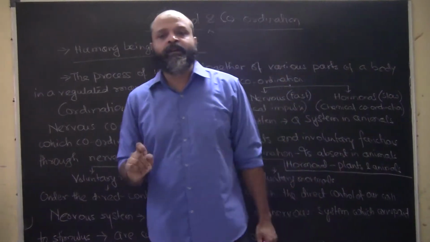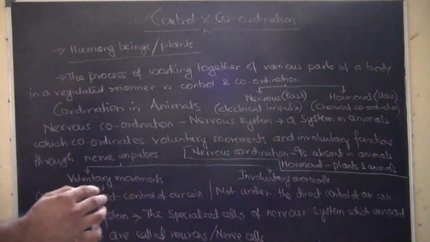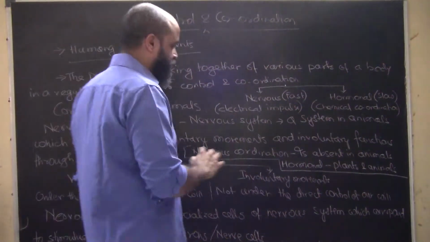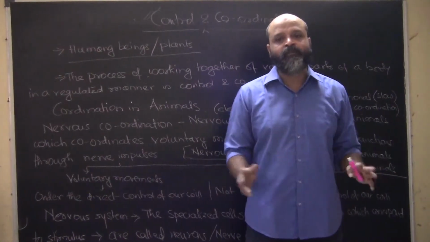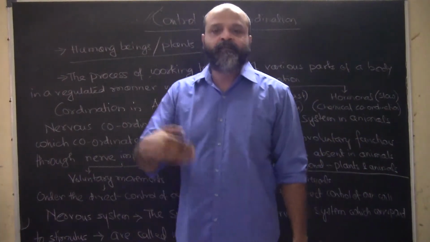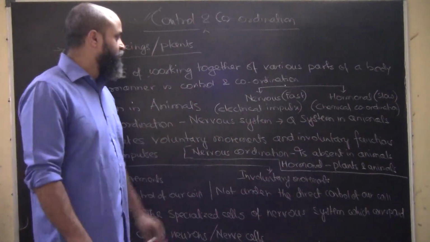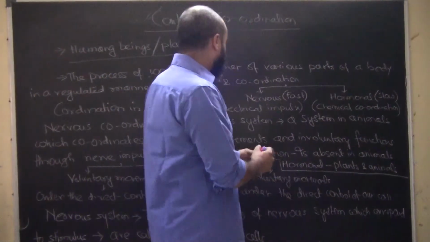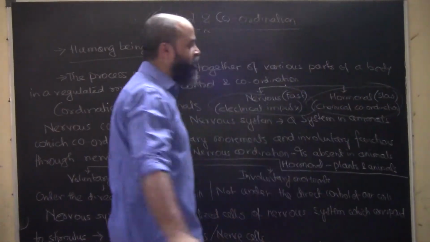Okay, so control and coordination is what? The process of working together of various parts of our body in a very controlled and regulated manner. A very controlled and regulated manner is called coordination. Nobody is going out of its way, or disrupting the services of the others. Now this coordination which is brought about in our body can be either nervous or hormonal.